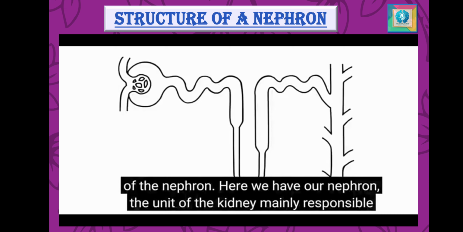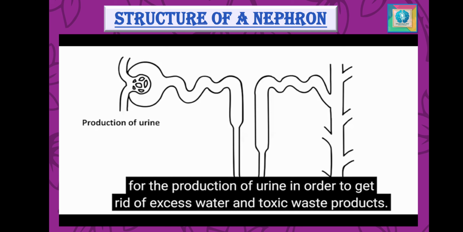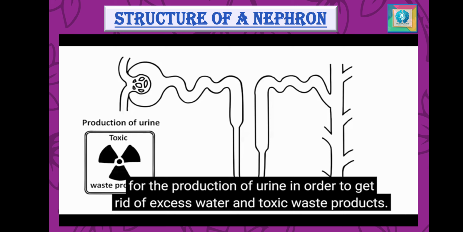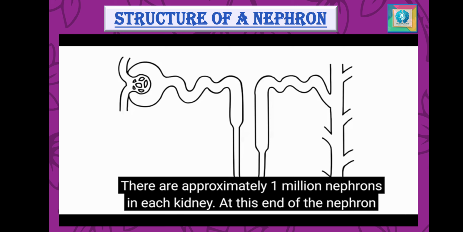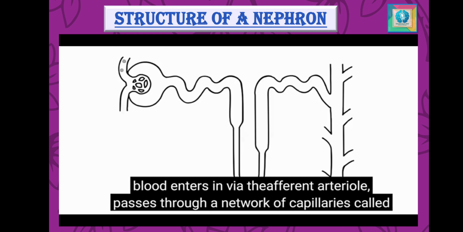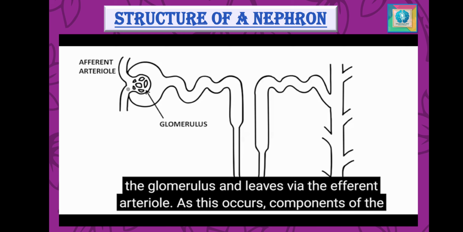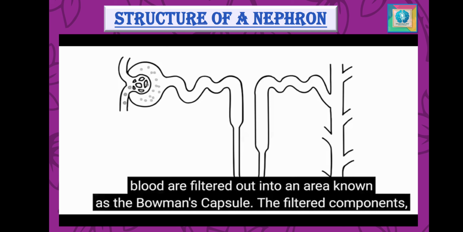Here we have our nephron, which is the structural and the functional unit of the kidney that is mainly responsible for the production of urine in order to get rid of the excess water and toxic waste products. Approximately, there are 1 million nephrons in each kidney. At this particular end of the nephron, the blood enters through the afferent arterioles, passes through a network of capillaries termed the glomerulus, and leaves through the efferent arterioles.